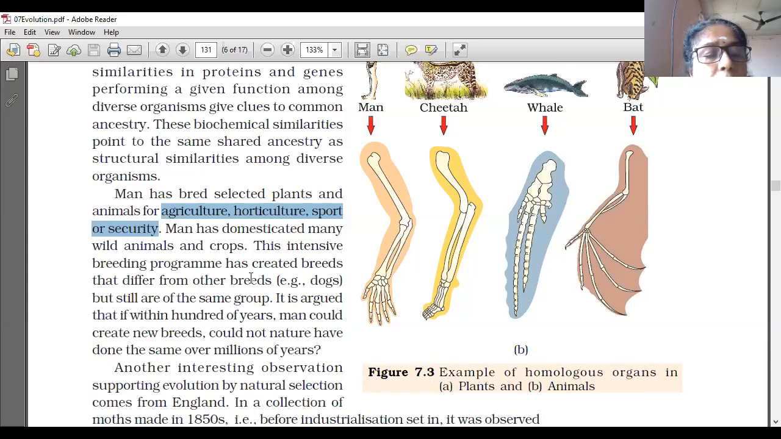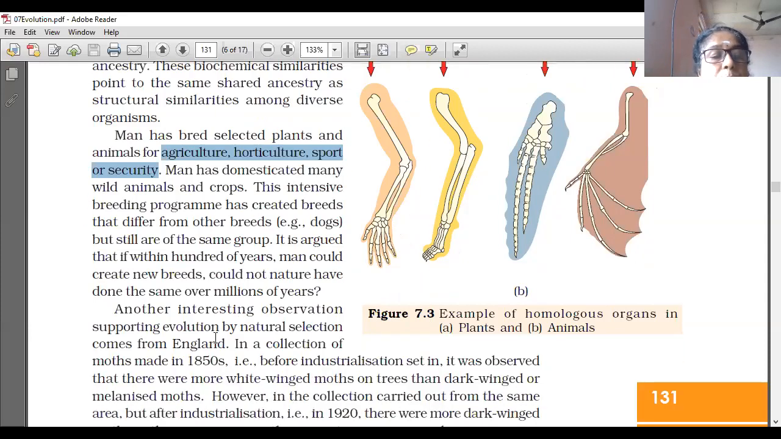It is argued that if within hundreds of years man could create new breeds, could not nature have done the same over millions of years? For one organism to evolve from another, millions of years are taken by nature. But artificially, for scientific purposes, man can create the same within years. Understood? So if the same mechanism occurs in nature, it takes millions of years.